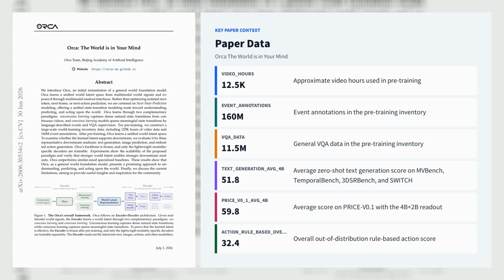In embodied action generation on 5 dual-arm robot tasks, Orca achieves 32.4 overall rule-based score in out-of-distribution settings, outperforming Qwen 3.5 and approaching 0.5. The engineering stack matters too. FlagScale plus FSDP2, chunked cross-entropy, activation recomputation, and communication prefetching raised throughput from 0.66 to 2.91 samples per second per GPU, a 4.4 times speedup over StarVLA.